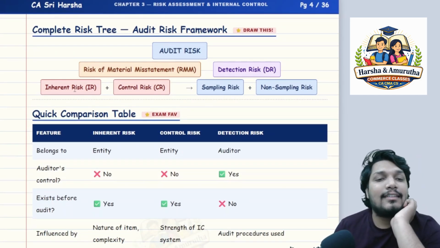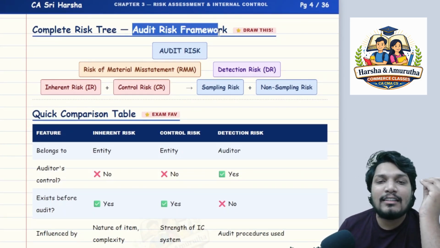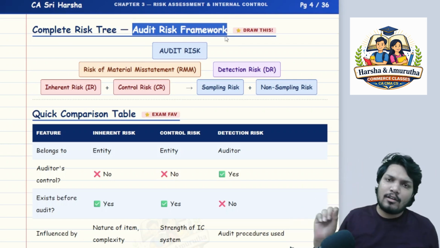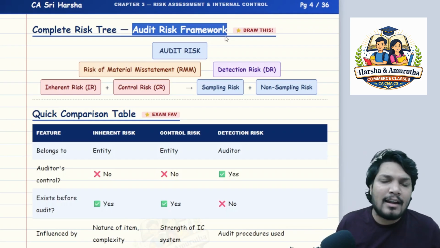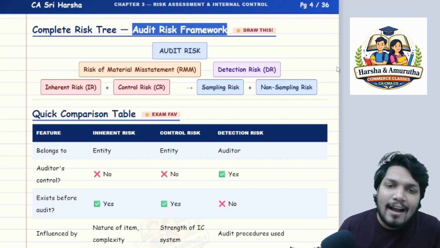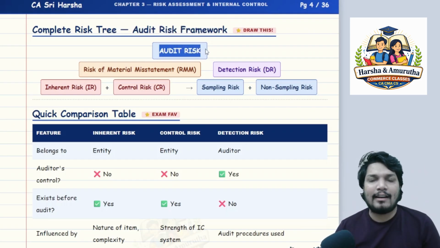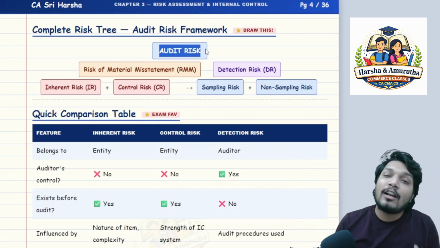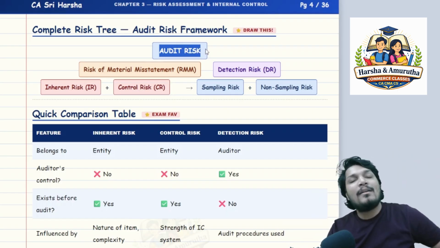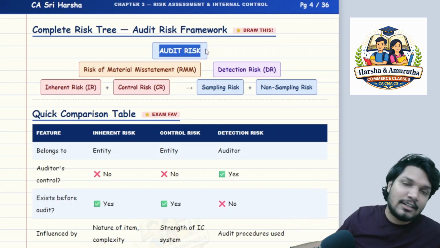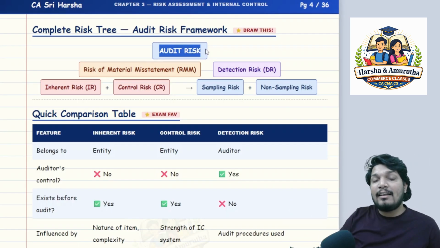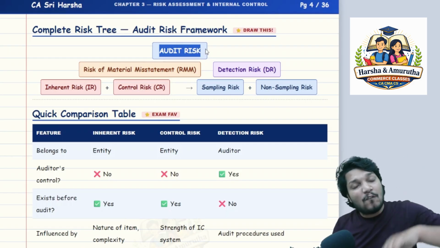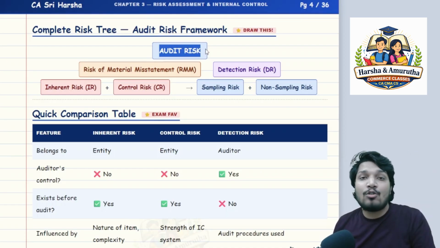Okay, so let's see the complete risk tree, the audit risk framework. Very important. You just have to remember, draw a mind map, or if you have a paper and a pen, just draw it. You have audit risk. That is your main tree. Then come two sub trees. What are those two, sir? One is risk of material misstatement. The other is detection risk. Risk of material misstatement, the other two branches, what are those two, sir? Under risk of material misstatement, what we discussed, inherent risk and control risk.